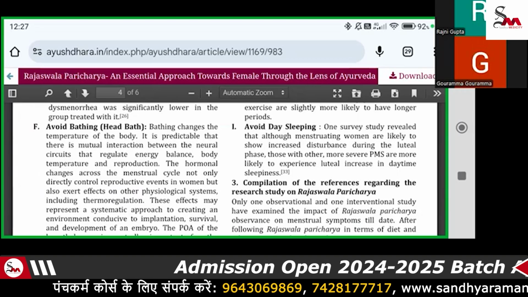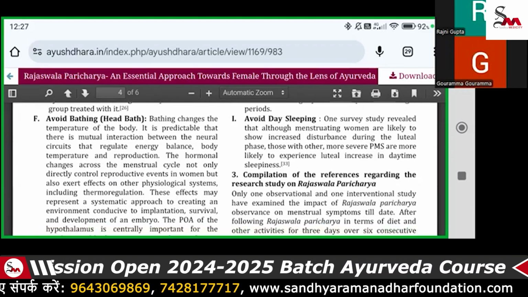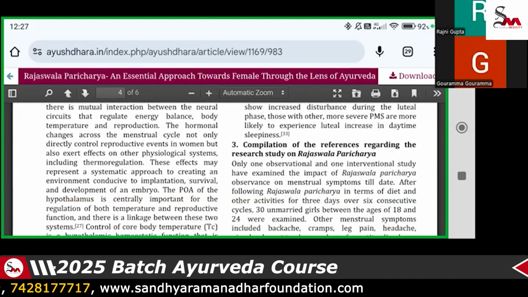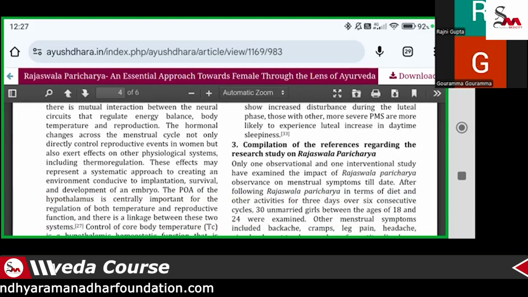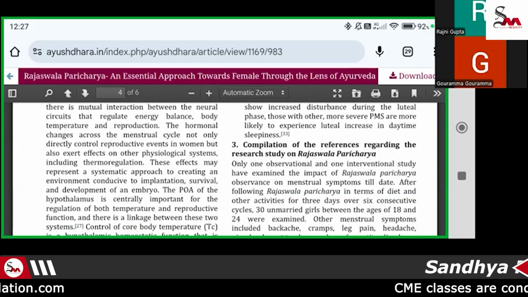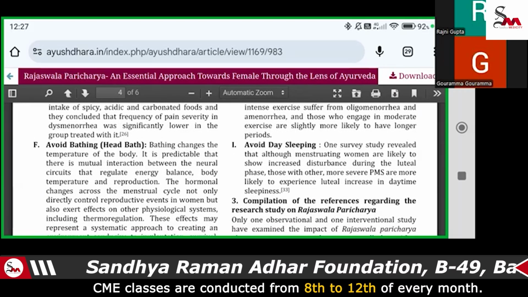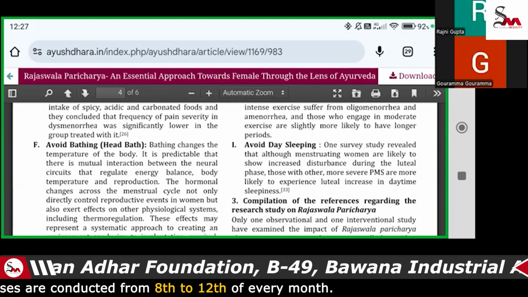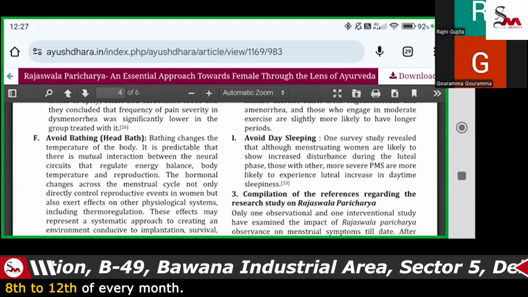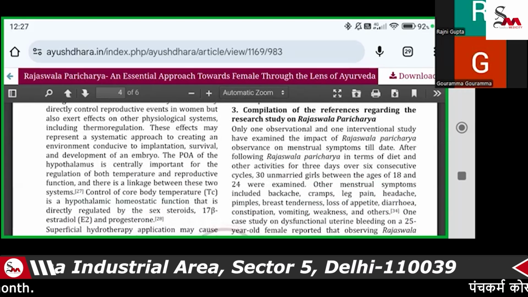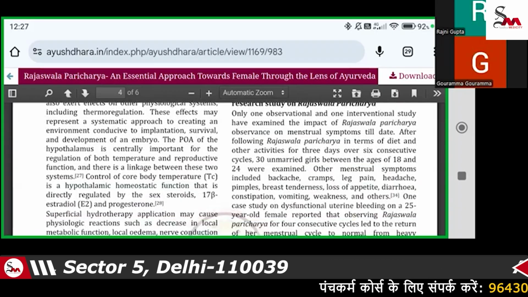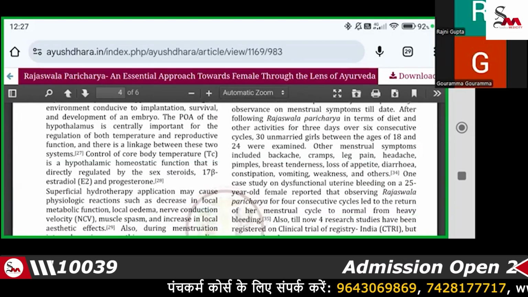This effect represents the systematic approach in creating the environment conducive to the development of the embryo. So there is a research mentioned that you should tell the patient to avoid the head bath only because it can vary the body temperature that can regulate with the hydrotherapy.